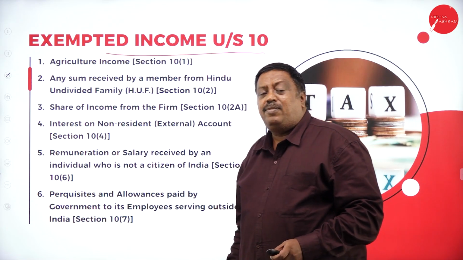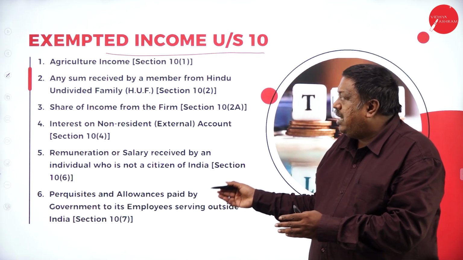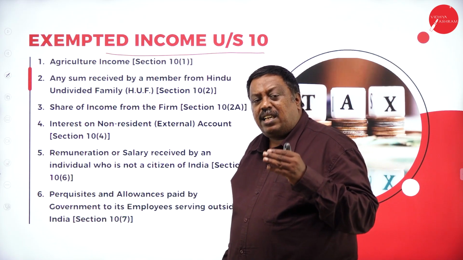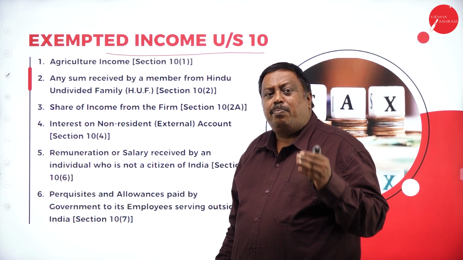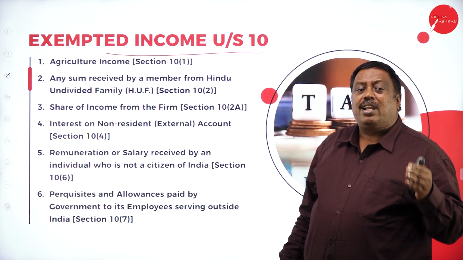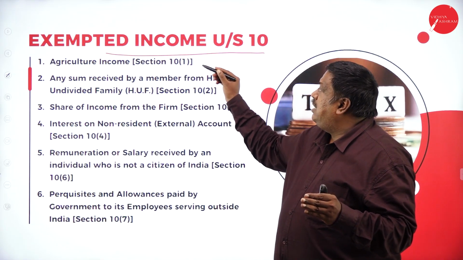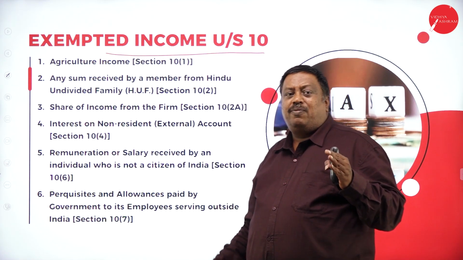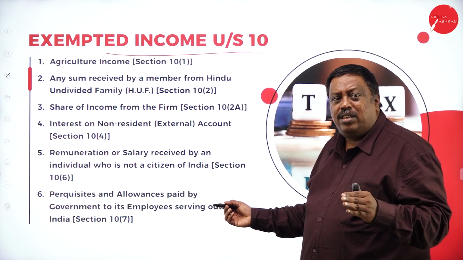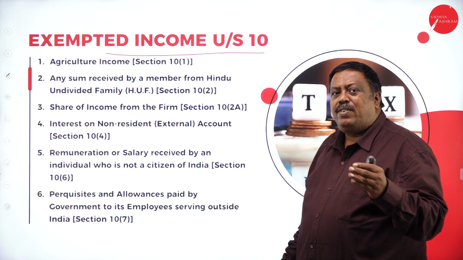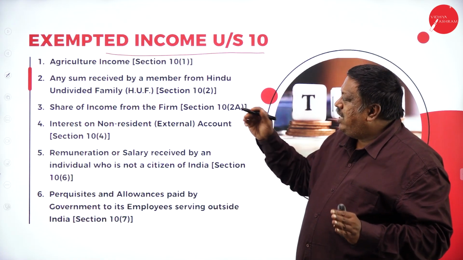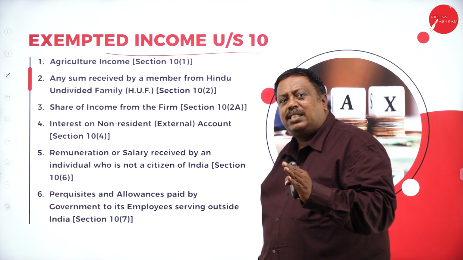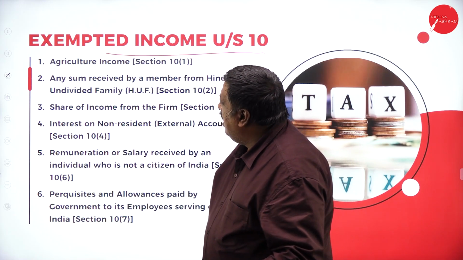In this, I have taken 25 exempted incomes, which will be there for you in Section B, the 10 marks question: briefly mention any 10 exempted incomes under section 10. So you have to write 10 points, where I have given you 25 points here. Out of 25, whichever is better for you, just write 10 exempted incomes where you can secure the marks easily in your examinations.